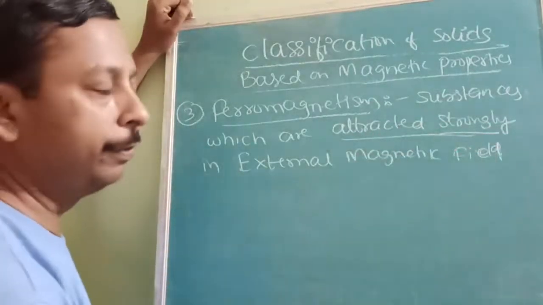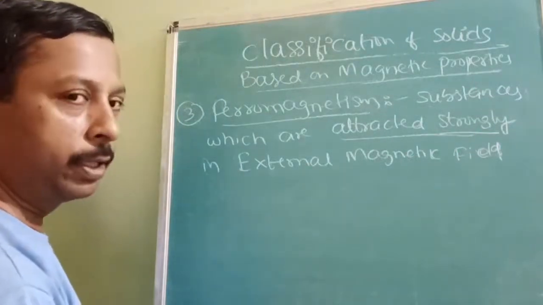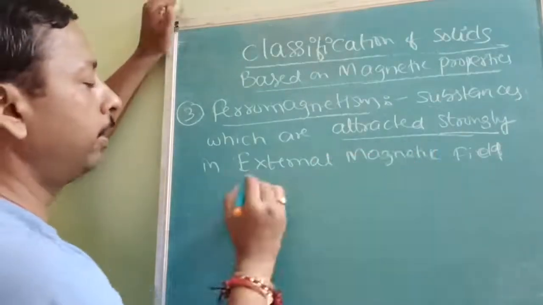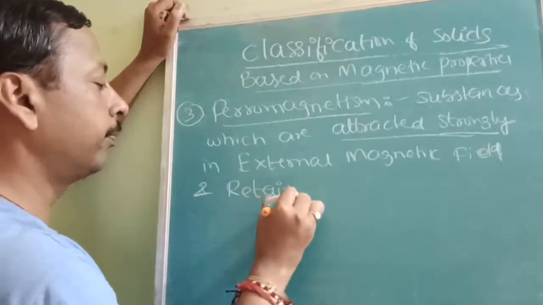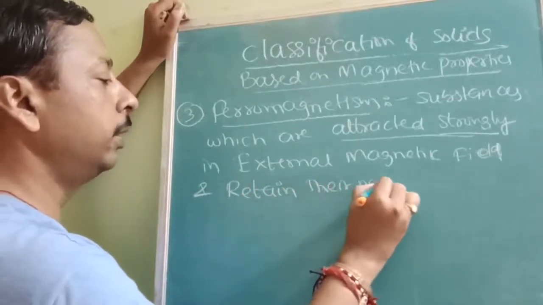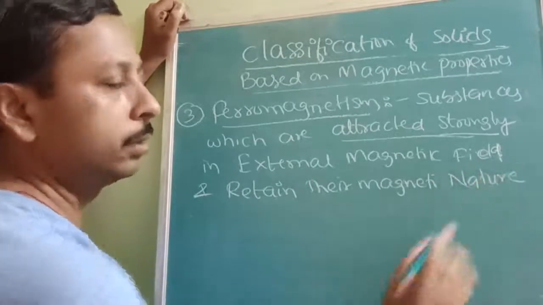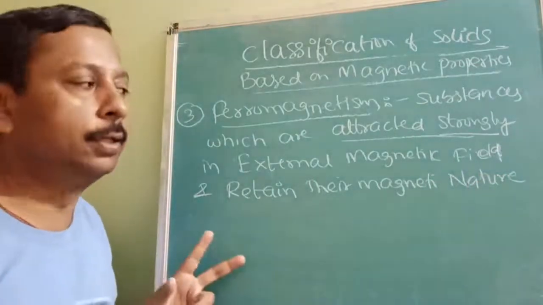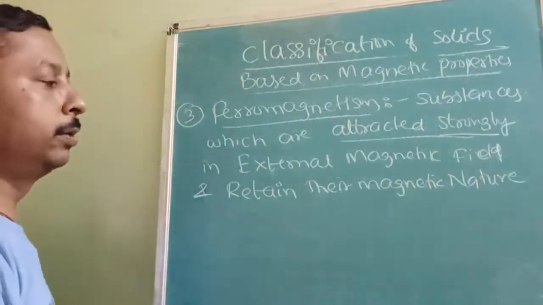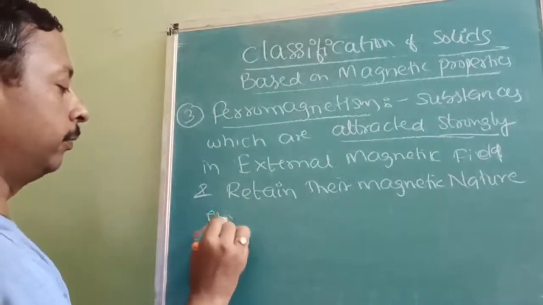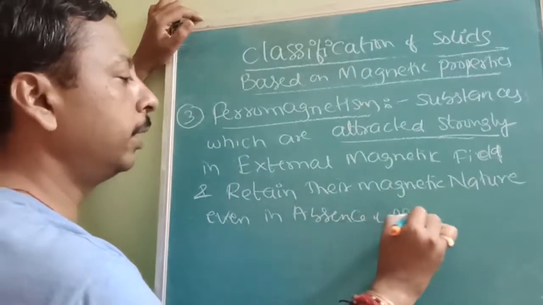Before that, sometimes the word feebly is also used, that is also weakly. So weak attraction and feeble attraction are both the same. Ferromagnetic substances are attracted strongly in an external magnetic field and retain their magnetic nature. Do you know Curie temperature? We are going to study that now. They retain their magnetic nature even in the absence of a magnetic field.